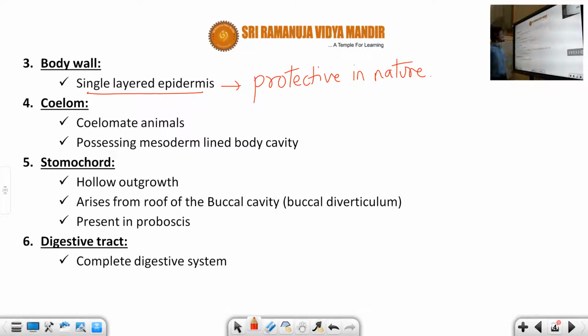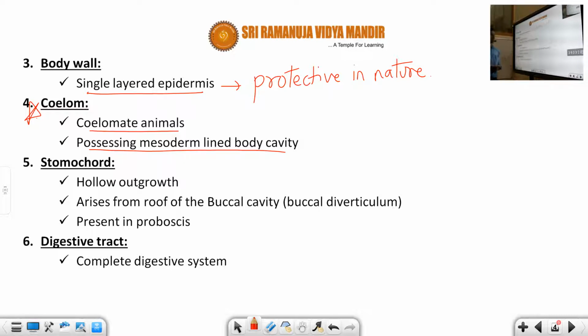Fine. So the next one is the coelom. This coelom is very important, students. It is a true coelomate animal. Generally, coelomate animal means what you understand, like ectoderm, mesoderm, and endoderm. So these are the three germ layers, right? So here they possess a mesoderm lined by a body cavity.